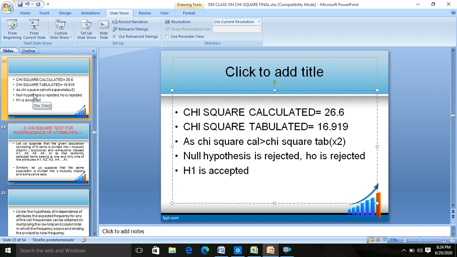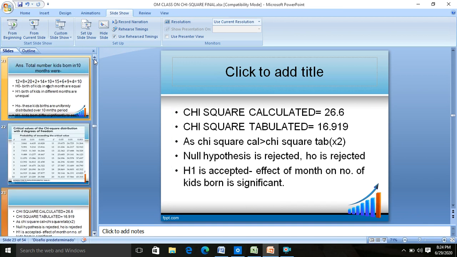H1 is accepted means, what was the H1 in this case? H1 was that the birth per month for the 10 months is not equal. It means the effect of month on the number of kids born is significant.